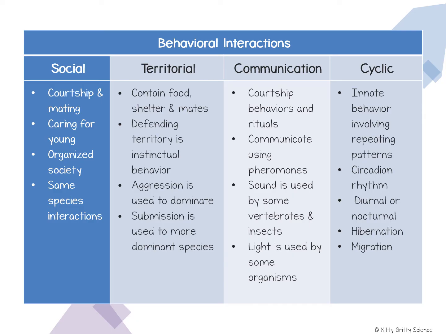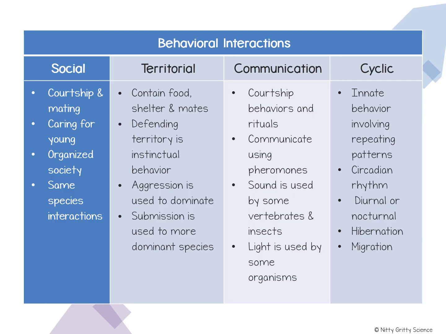Some social behaviors, called cyclic behaviors, usually change over the course of a day or a season, but these behaviors occur in regular and predictable patterns. They may include the daily cycle called the circadian rhythm, which means some animals are active during the day and rest at night, while other animals have the circadian rhythm flip-flop and are active at night and sleep during the day. Hibernation is another cyclic behavior and is the state of greatly reduced activity that occurs during the winter when food is scarce. Hibernation occurs among animals such as bears, chipmunks, and even woodchucks.